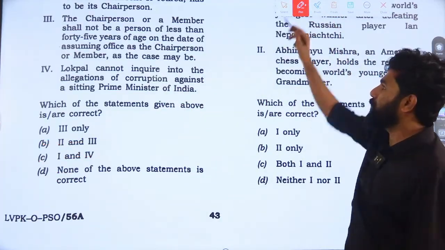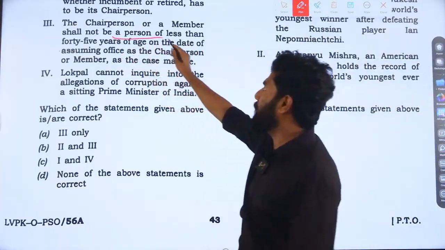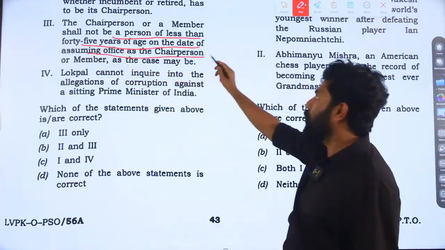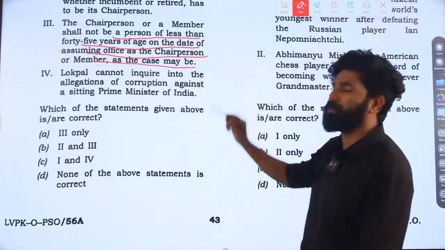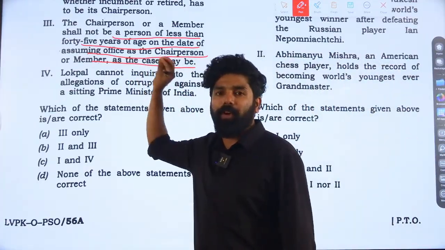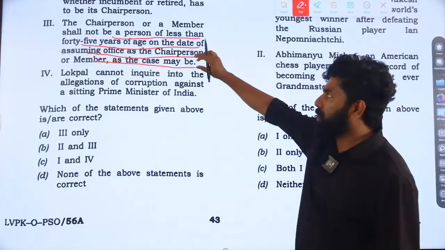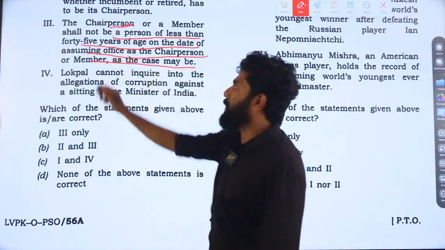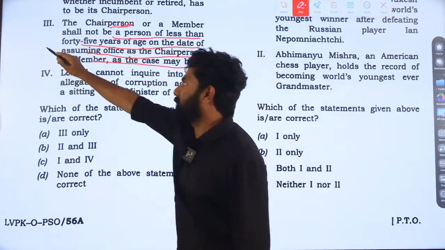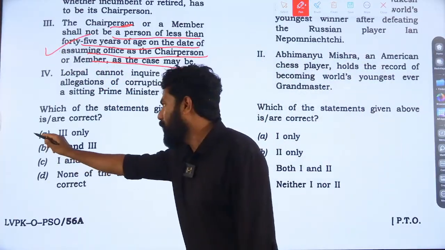Now coming to statement 3. The chairperson or a member shall not be a person of less than 45 years of age on the date of assuming office as chairperson or member, as the case may be. This is a specific provision mentioned in Section 3 of the Lokpal and Lokayuktas Act 2013. So this statement is correct. Before we appoint a chairperson or member, the person shall not be less than 45 years. Since the third statement is correct, the answer to this question would be option A, 3 only.